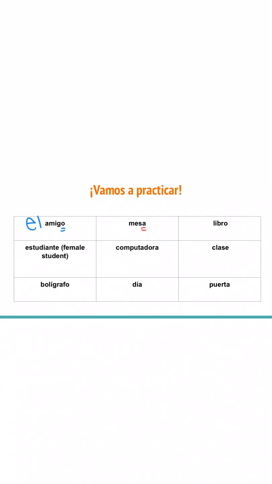So that tells me it's probably going to be a feminine singular noun. So I have la mesa, which means table. All right, my next noun is libro. This means book, by the way, and I do see that it ends in O. So if you put el in front of it, you are right. El libro, or book.